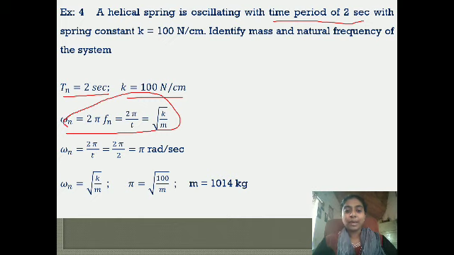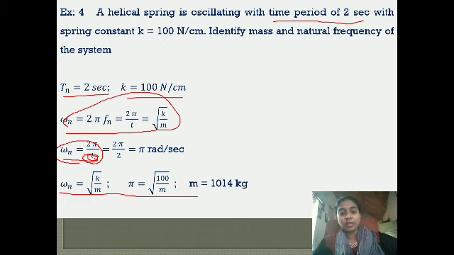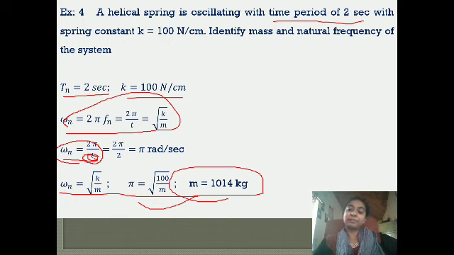So we apply omega n is equal to 2 pi fn. Fn is nothing but 1 by Tn. Please correct it, this is Tn, 2 seconds. So you get pi radians per second, and omega n is root of k by m. So pi is equal to root of 100 by m. You get the mass m as 1014 kilogram.